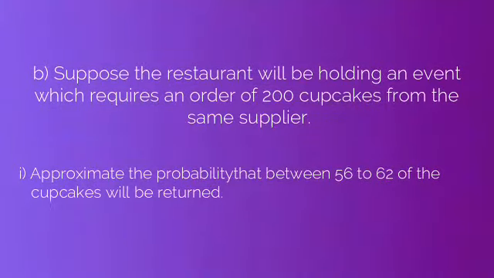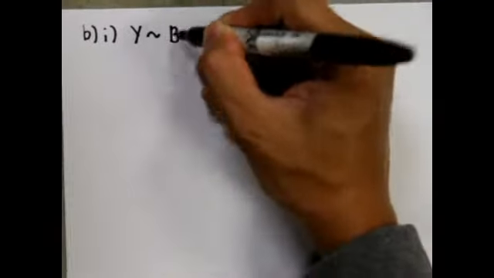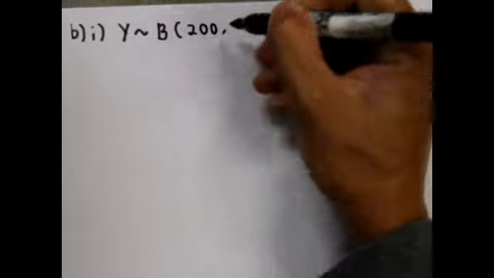We will move on to our next question. Question B states that, suppose the restaurant will be holding an event which requires an order of 200 cupcakes from the same supplier. B1 states that, approximate the probability that between 56 to 62 of the cupcakes will be returned. So we know that our N is equal to 200 and our P is equal to 0.3.